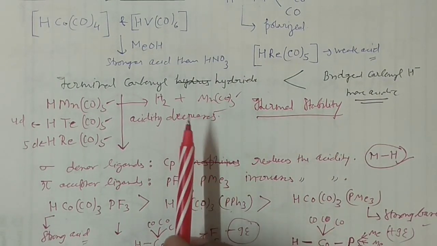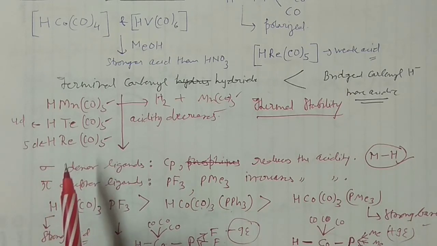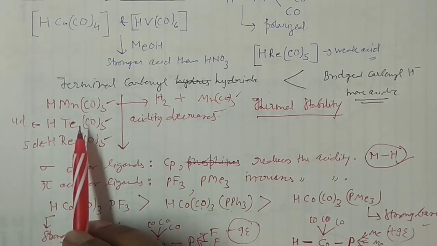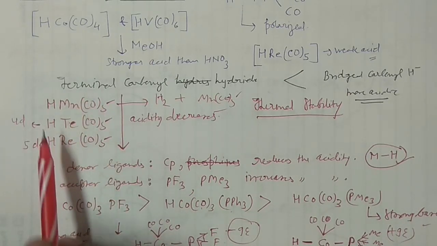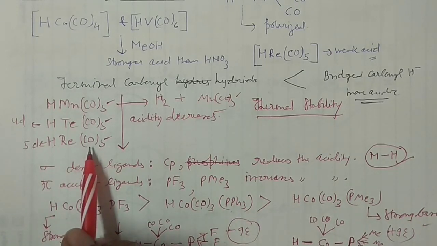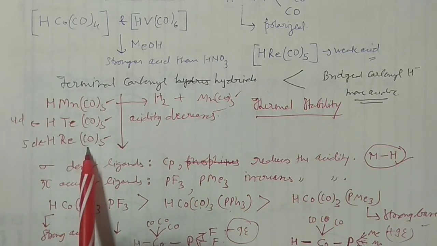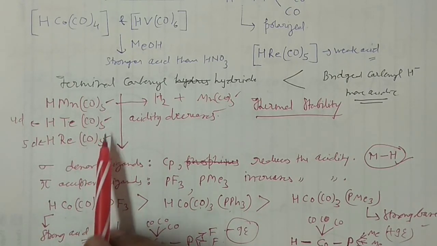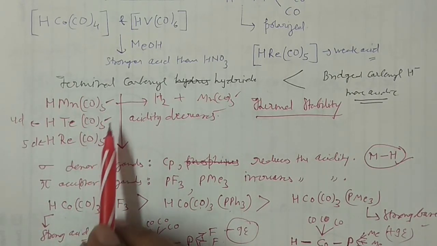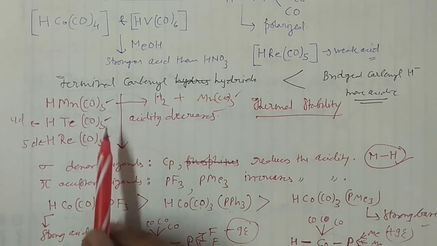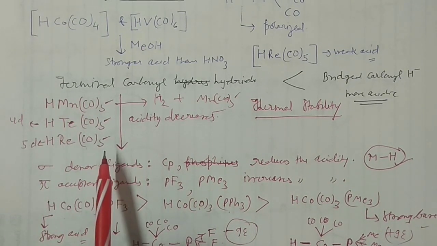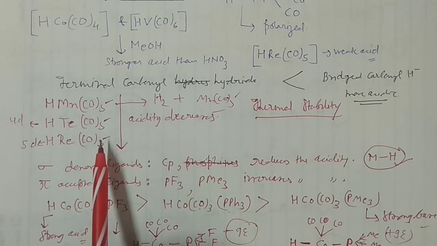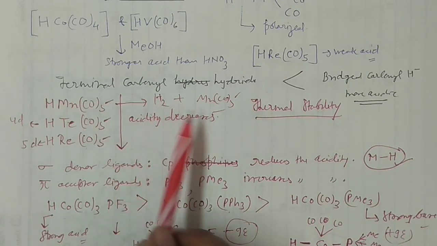Okay, so if you want to stabilize these transition metal carbonyl hydrides, what you can do is provide them a carbon monoxide environment, and you can keep this compound at low temperature. If you keep these compounds at low temperature and in the atmosphere of carbon monoxide, then they would be stable. At high temperature and without the CO environment, they will decompose to give hydrogen and the